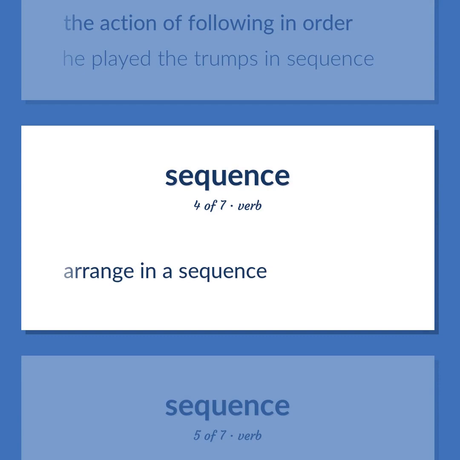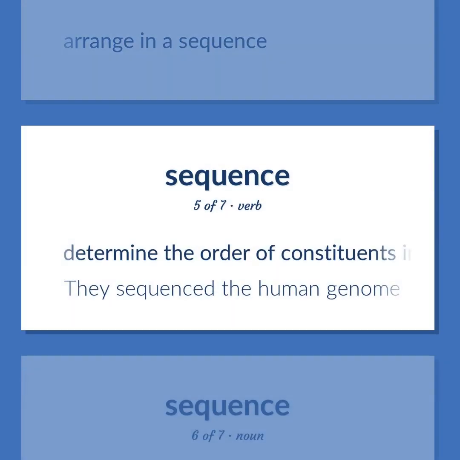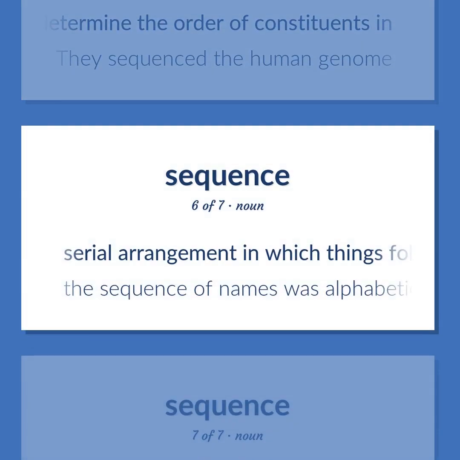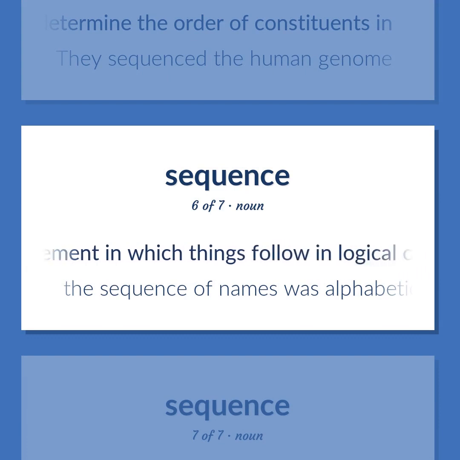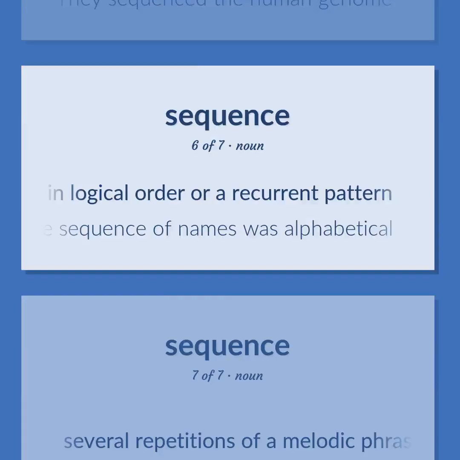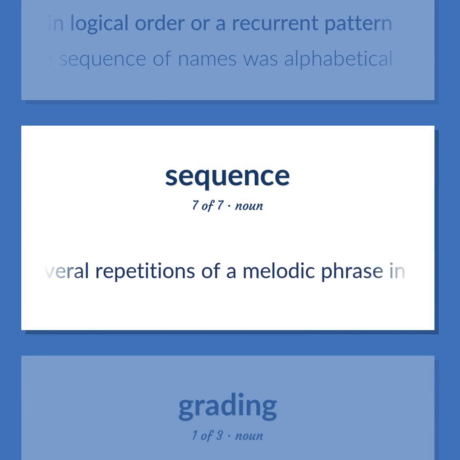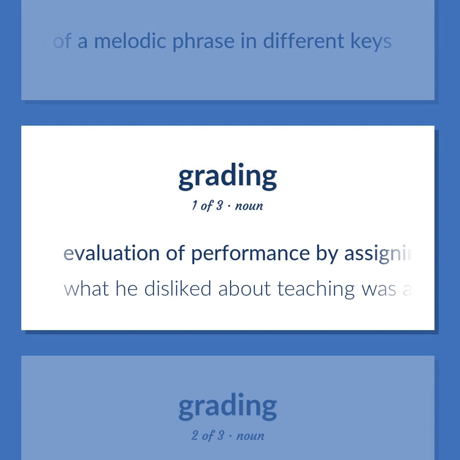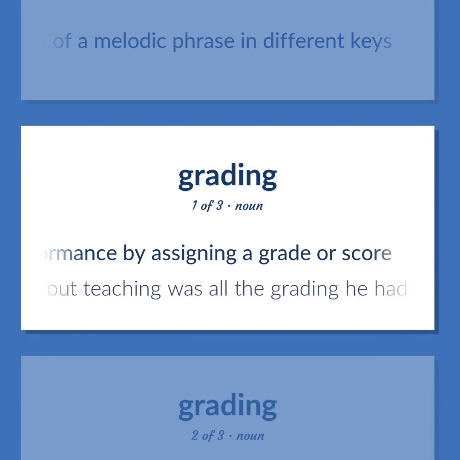Arrange in a sequence. Determine the order of constituents in. They sequenced the human genome. Serial arrangement in which things follow in logical order or a recurrent pattern. The sequence of names was alphabetical. Several repetitions of a melodic phrase in different keys. Evaluation of performance by assigning a grade or score. What he disliked about teaching was all the grading he had to do.